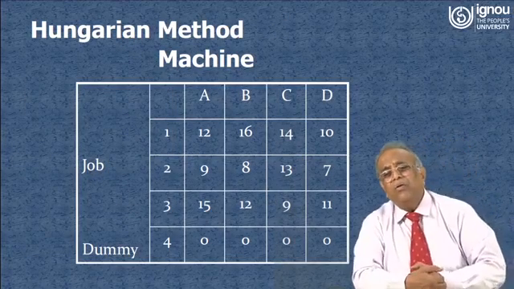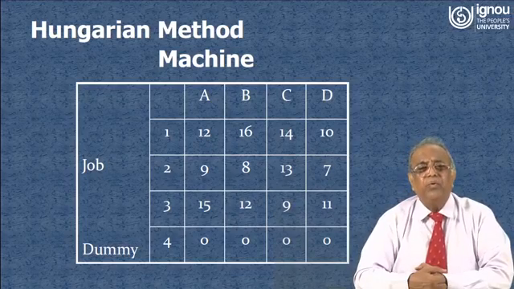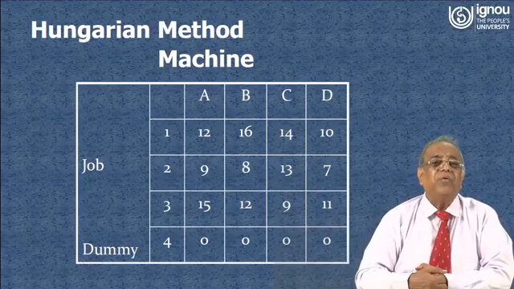So now we have 4 jobs, 1, 2, 3 and 4, but job 4 we have introduced as a dummy job so that the number of jobs and number of machines are equal.